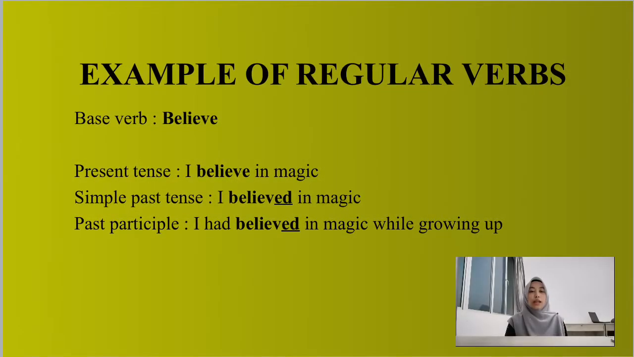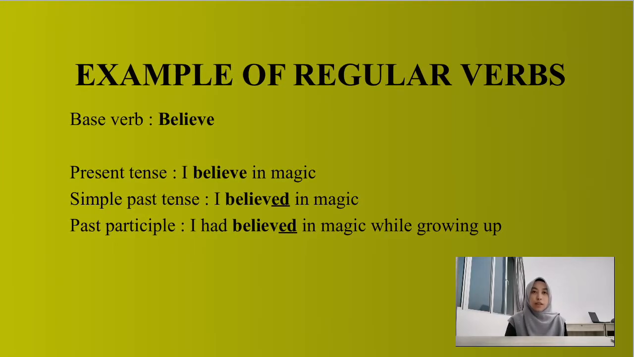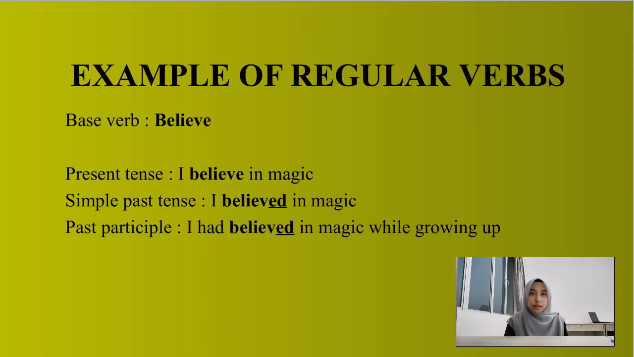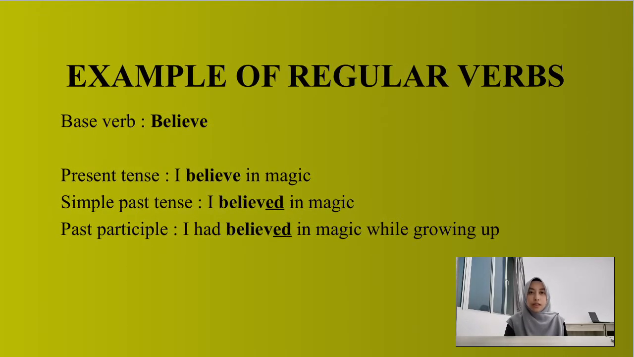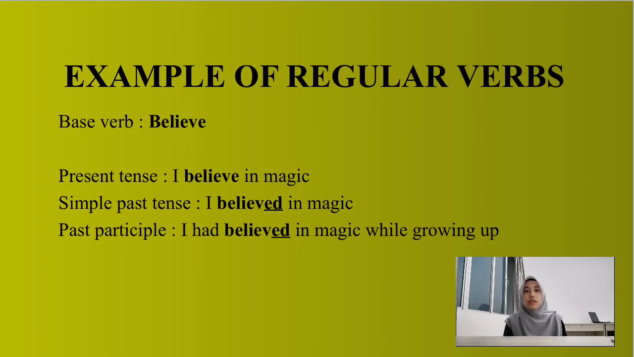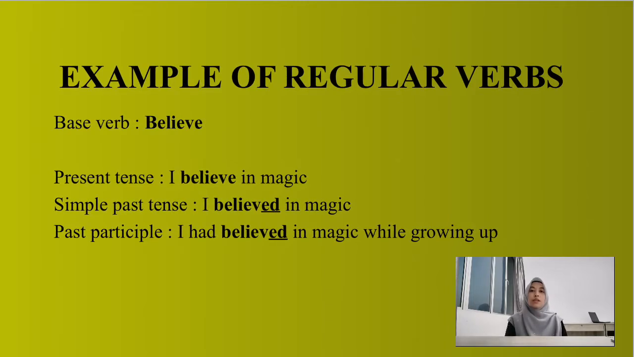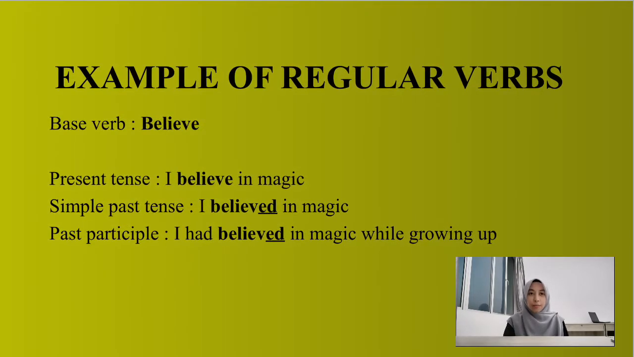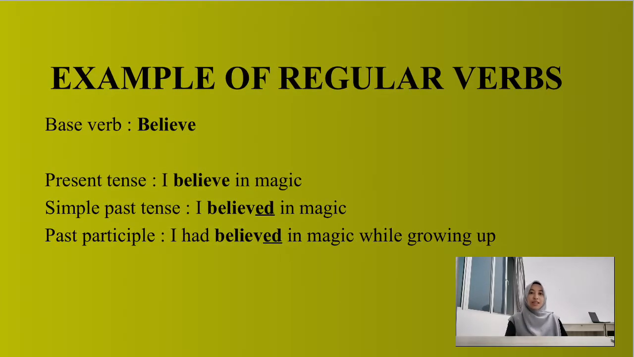How do we identify the verb? For example, the base verb is believe. The present tense is I believe in magic. And then the simple past tense is I believed in magic. However, the past participle: I had believed in magic while growing up. Alright, that's all the explanation from me. Thank you.